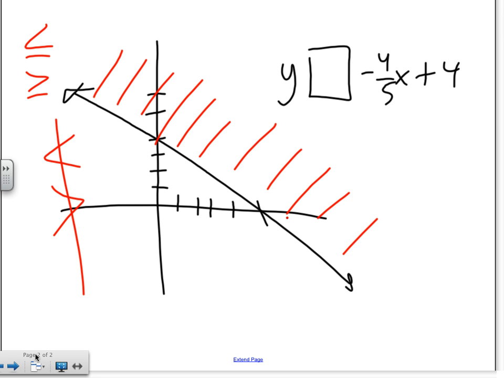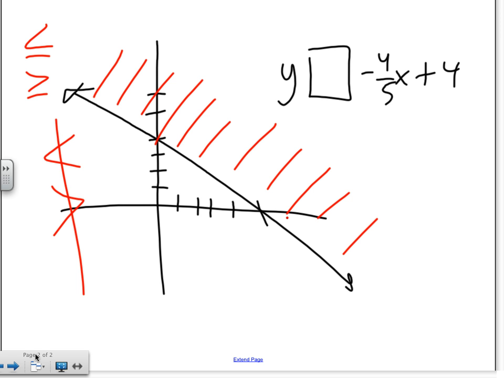That means if I pick any point in that region, it's going to be true, right? So any point that I pick in here should be true to the inequality. Any point that I pick on this side should be false to the inequality. Is that true? I shouldn't mix it up. So any point that I pick on the other side of the shaded part should be false. Is that correct? Okay.